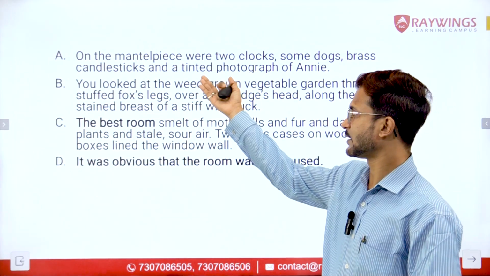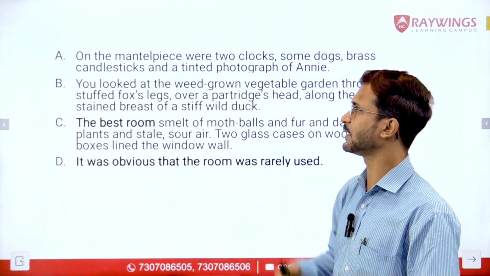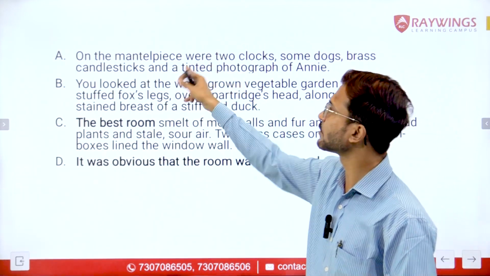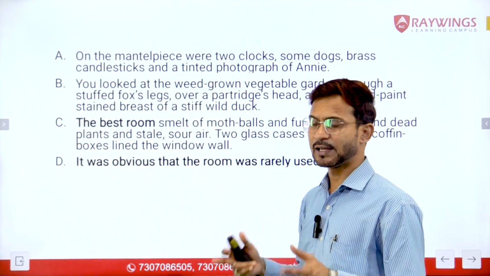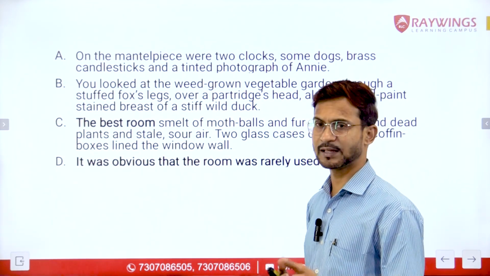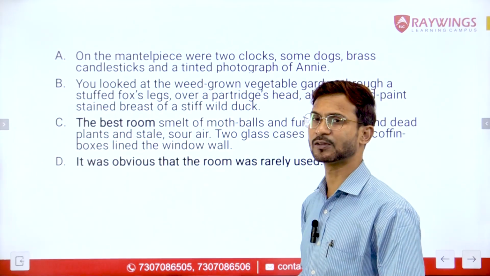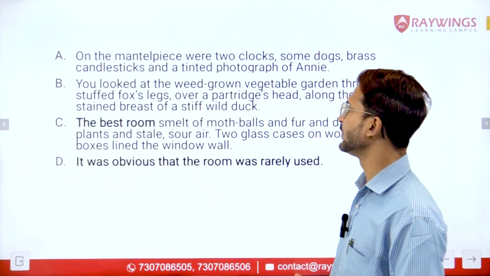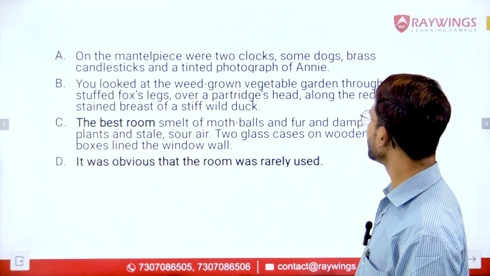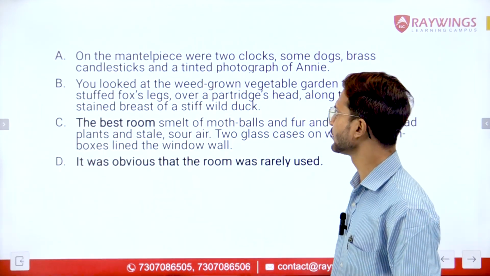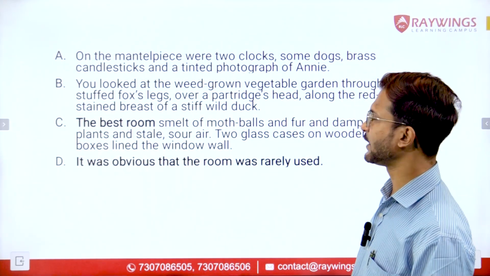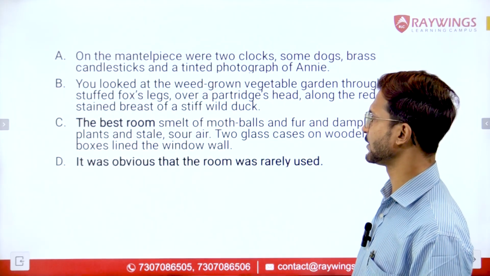And for now we haven't been able to identify whether this sentence can be the concluding statement or not, because there are no such keywords which actually indicate the conclusion, or we can call them the conclusive words. Sentence B: you looked at the weed grown vegetable garden through a stuffed fox's legs, over a partridge's head, along the red paint stained breast of a stiff wild duck.